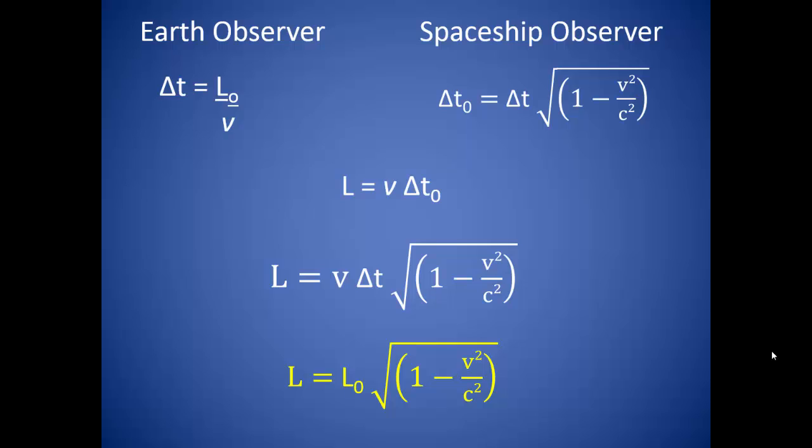Something else to keep in mind is that not only does this equation apply to the distance the spaceship is traveling, but also to the length of the spaceship. So if the observer on Earth were to measure the spaceship itself, it would actually measure shorter when it is in motion than when it is stationary.